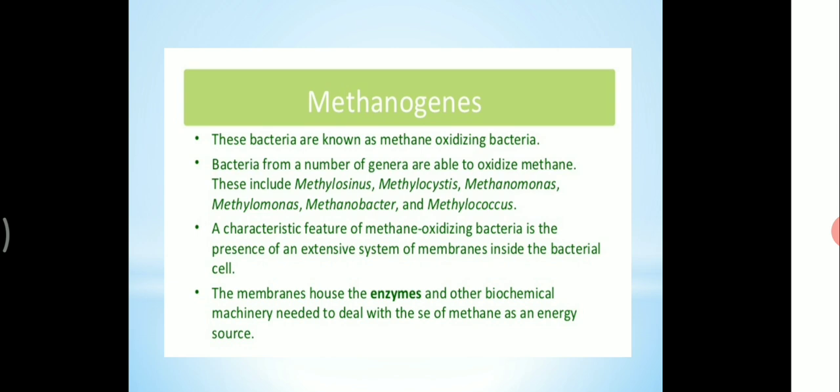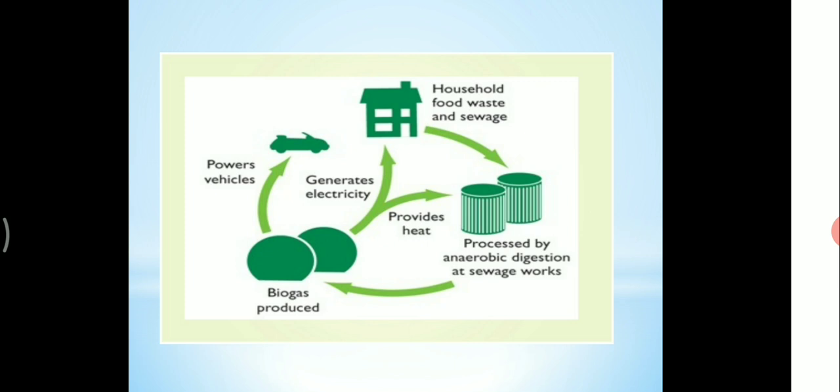A characteristic feature of methane oxidizing bacteria is the presence of an extensive system of membranes inside the bacterial cells. The membranes house the enzymes and other biochemical machinery needed to deal with the use of methane as an energy source.